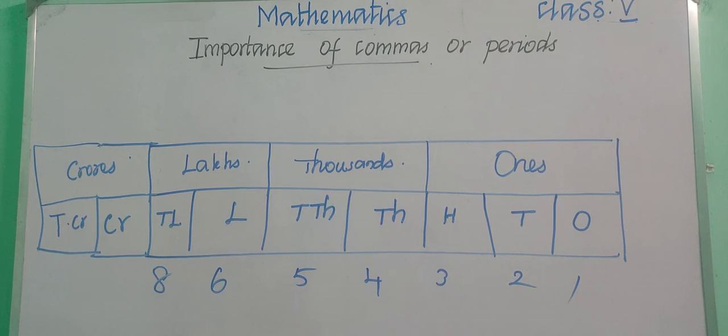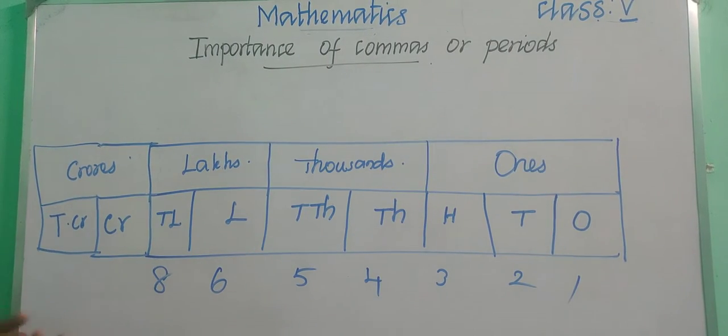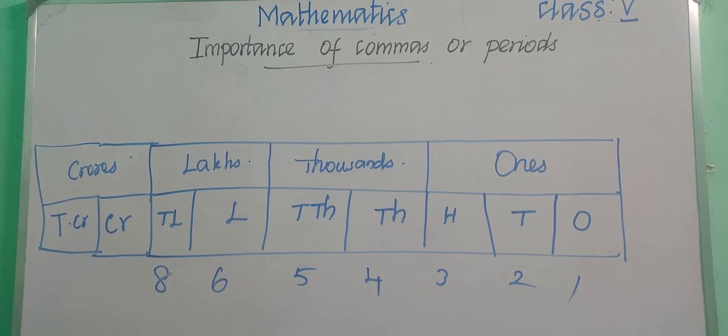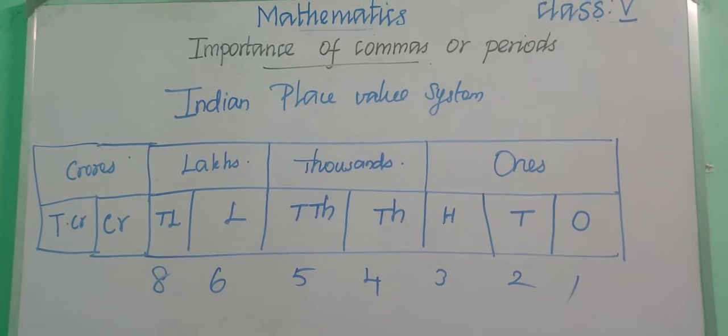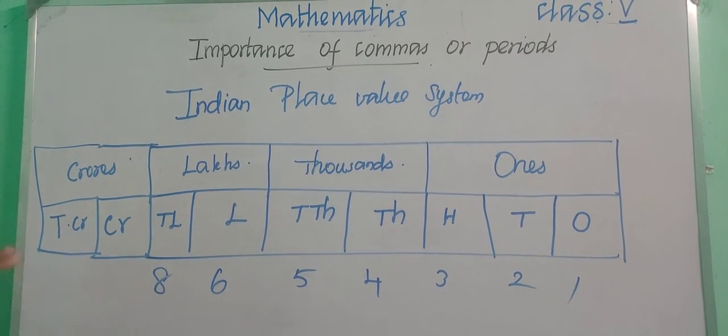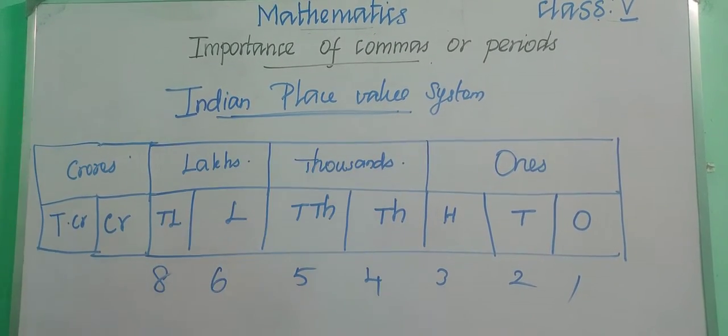We can read very big numbers by using these periods and commas. Okay children, so simply if you are having a digit like this, without the place value chart, how will you read? It's hard for you, right? So that is why we are using the comma. First of all we are learning about the Indian number system, so we can call this the Indian place value system.